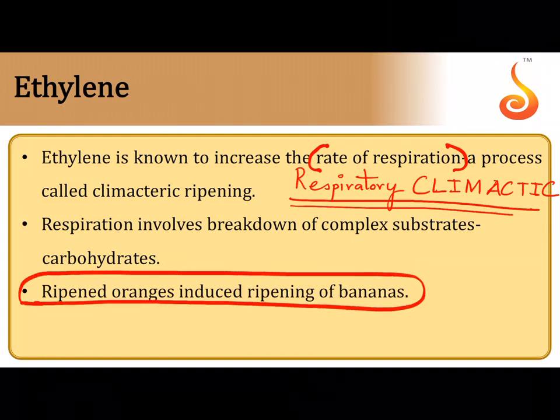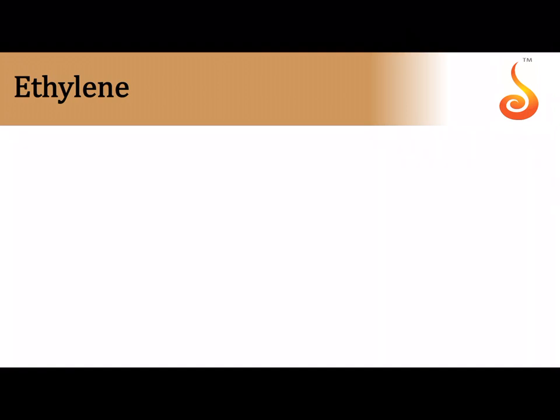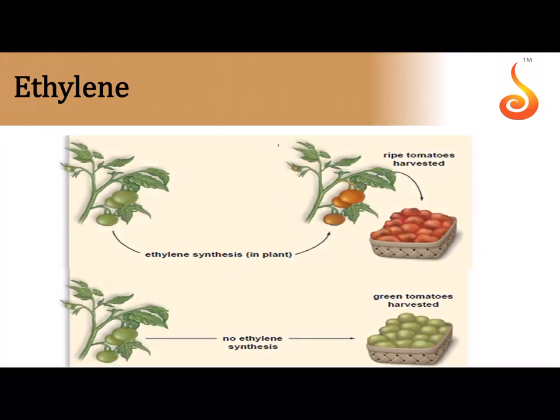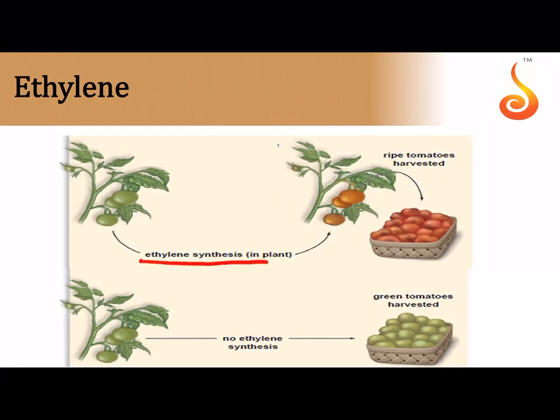Ripened oranges induce ripening, this is what we learnt in the beginning, isn't it? So it's very nice to build a story around it. Imagine you have a bag of unripe bananas, and you keep a ripe orange in that. Probably the ripened orange will stimulate the ripening of the bananas because it is releasing a volatile substance called ethylene. A very commonly asked question is, which is the gaseous hormone in plants? It is ethylene.